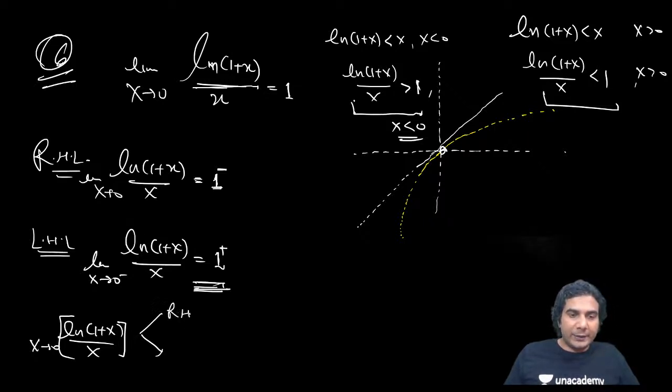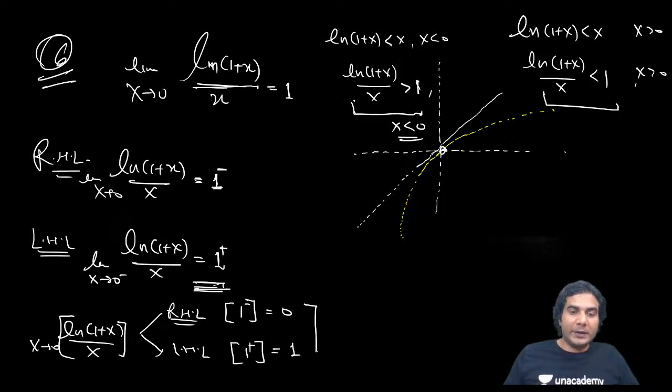Its right hand limit is going to be greatest integer of 1 minus, which is nothing but 0. And its left hand limit is going to be 1 plus, and greatest integer of that is 1. So the limit does not exist.